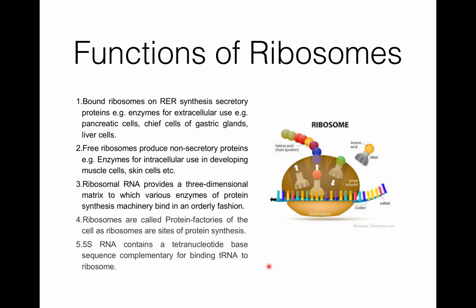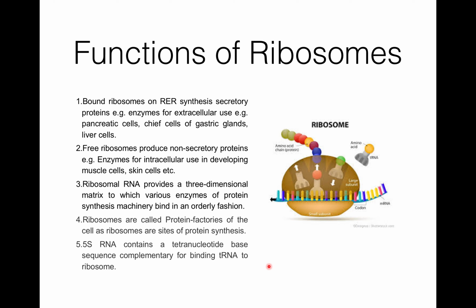Now one more point which I would like to add. There is one more thing: polyribosomes or polysome. When many ribosomes, like 6 to 8, are attached to the same mRNA strand, it is called a polysome or polyribosome. Poly means many, soma means body.